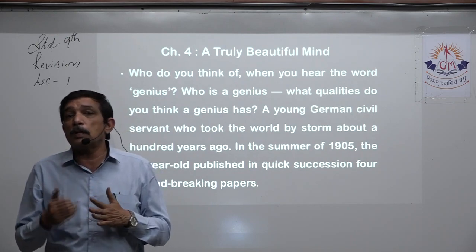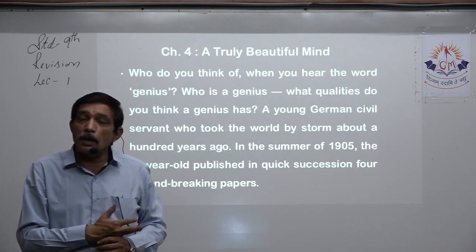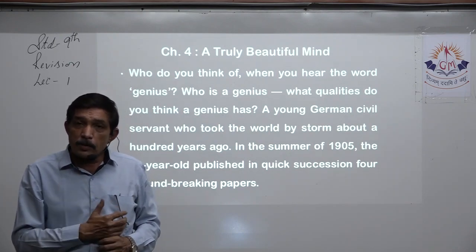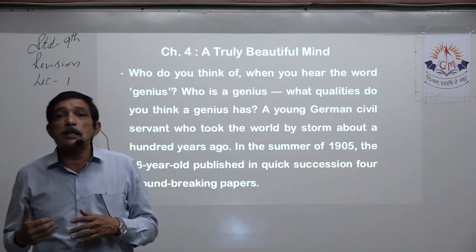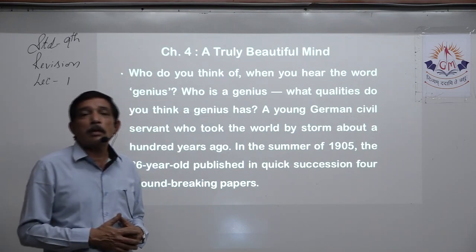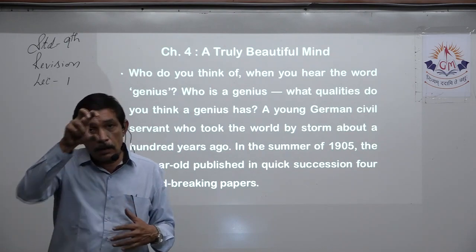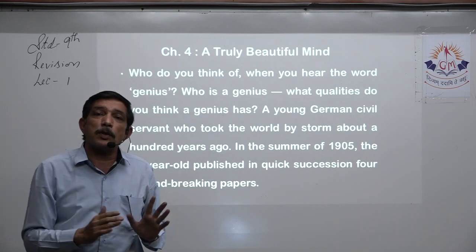Then we come to his submitting the papers, right? The special theory of relativity, E is equal to mc squared. Then after a few years he submits another paper, the general theory of relativity. This way, in chunks and pieces, we have the complete story, right?